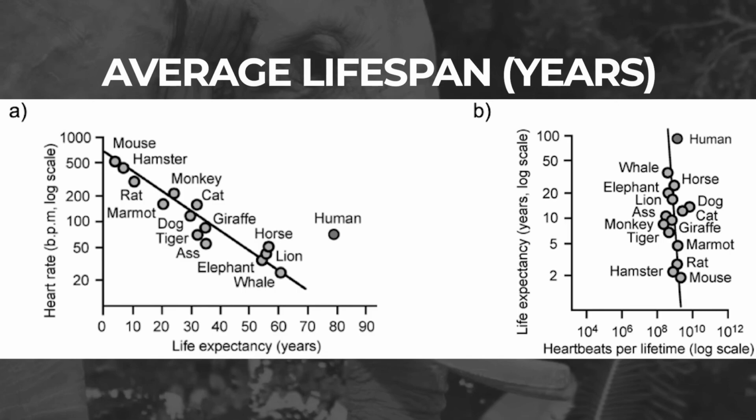Here's where things are going to get kind of funny. I initially thought it was just a mistake on his part, started writing a comment, then I looked at the two graphs again. They didn't look like something that somebody just briefly put together to flash in a YouTube video, so I decided to Google heart rate and lifespan and just check the images tab. And sure enough, I was greeted by a page full of results that were mostly either both of these graphs together or just the one on the left.